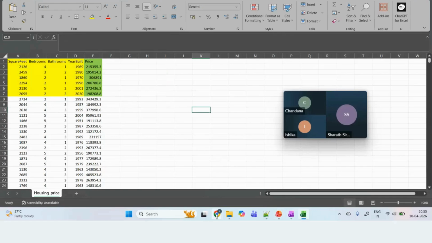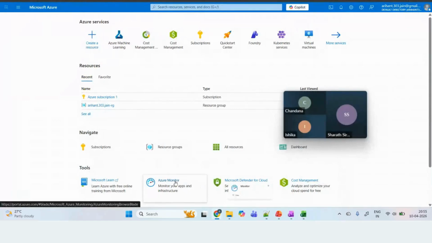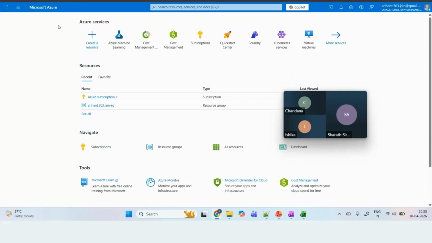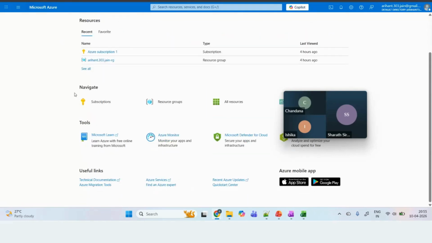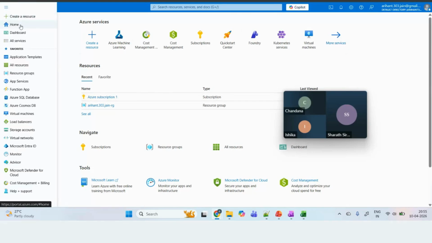Okay, now the first thing is that we have to create the account on Azure, right? So this is the account. When you go to portal.azure.com, this is how the homepage of your Azure will look. So here, if I click on this, you will get different things.